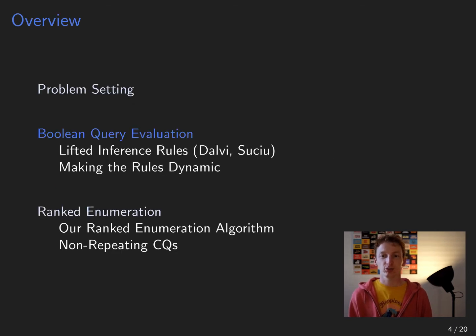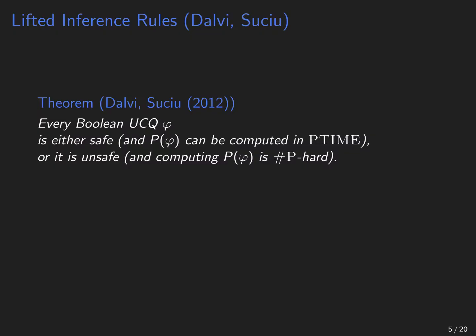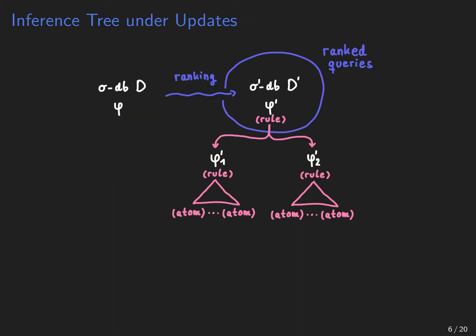And we begin with the problem of Boolean query evaluation. Let me first talk about the problem without updates. So for the static setting of probabilistic Boolean query evaluation, Dalvi and Suciu characterized those UCQs that are efficiently solvable and provided an algorithm for them. And this algorithm works as follows.